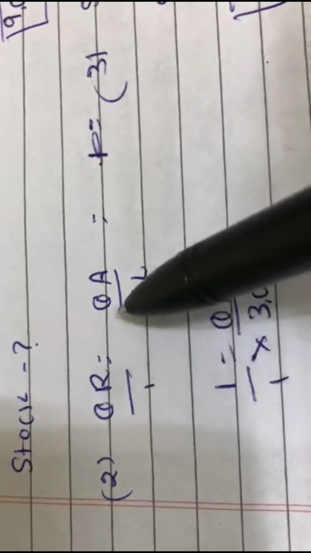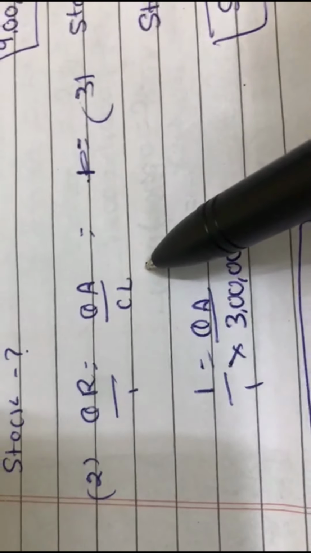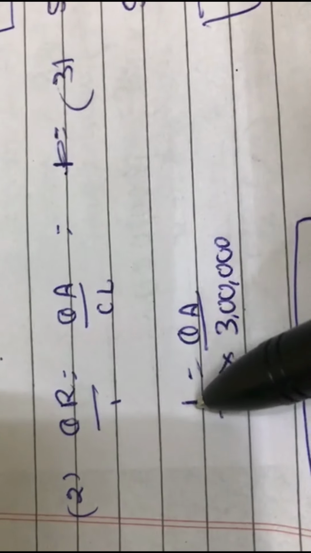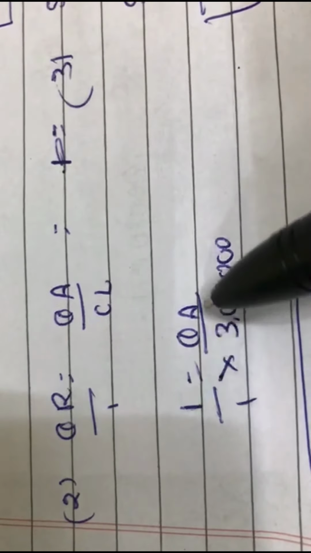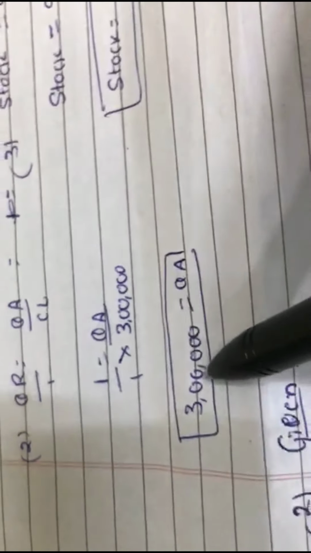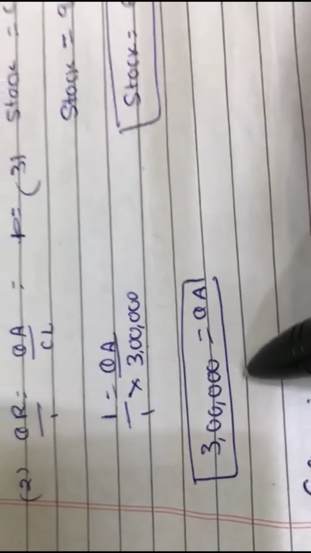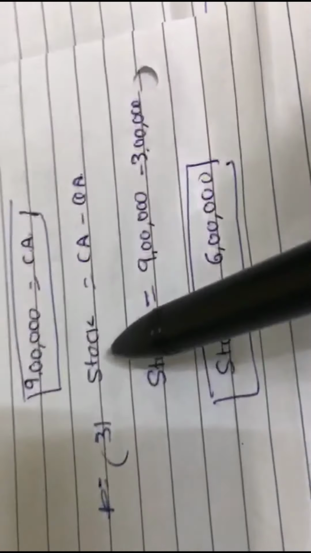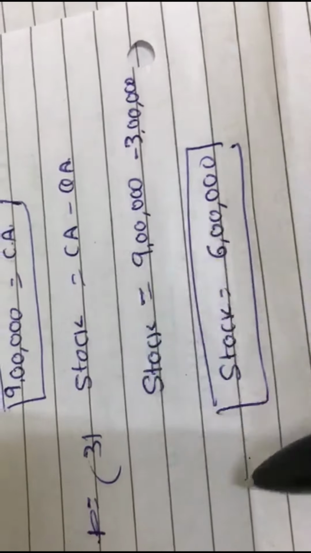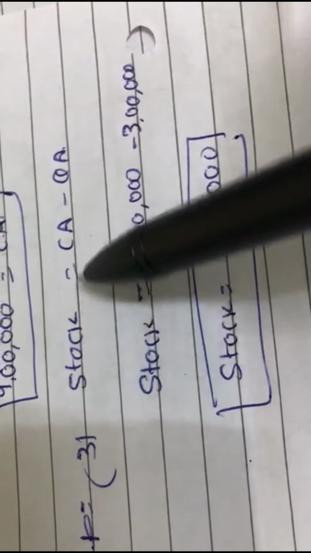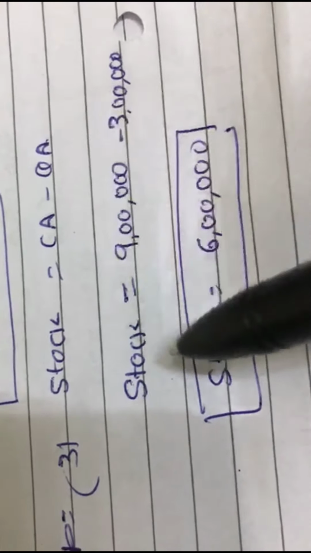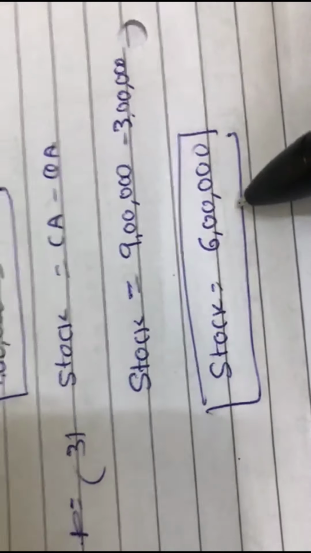Quick ratio is equal to quick assets divided by current liabilities. So they have given you current liability. So quick ratio is 1, that is 1 divided by 1 is equal to quick assets divided by 3 lakh. So how much is quick assets? 3 lakh. So you have calculated current assets and quick assets. We can calculate stock. Why? Because you already know that stock is nothing but the total of all current assets minus quick assets. So stock is equal to 6 lakh.